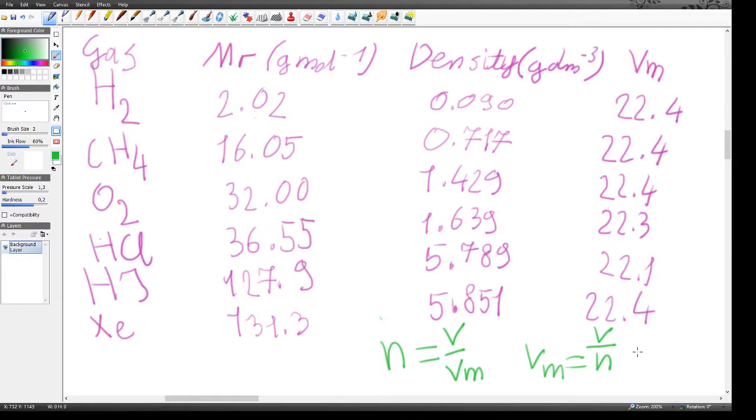Molar volume is simply the volume that a certain number of moles of something takes up, right? Let's try and figure out the units of molar volume.